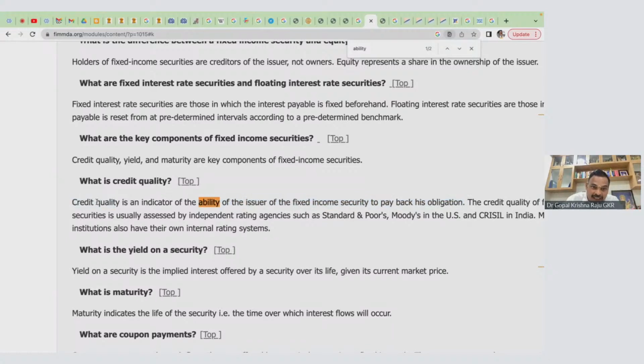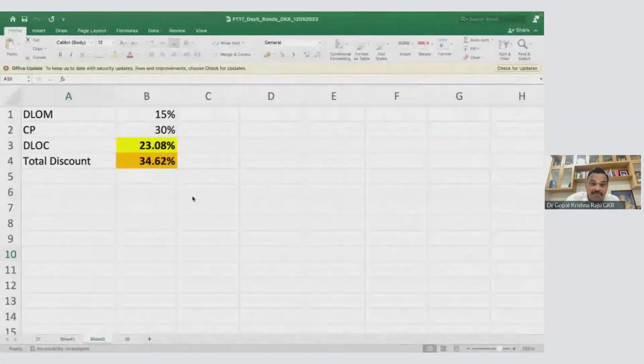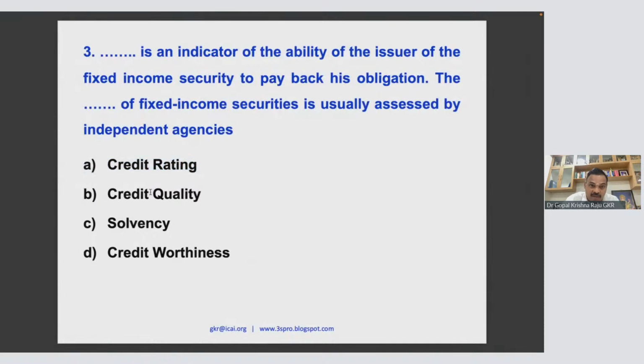Ability is quality. So it's not even rating, it's quality. It's not even credit worthiness. Of course, credit worthiness and solvency will indicate the credit quality. So please understand, rating is different. Maybe it is some arithmetic, it is some alphabet with some plus and minus. So it's a symbol actually. So that is different. So please be careful.